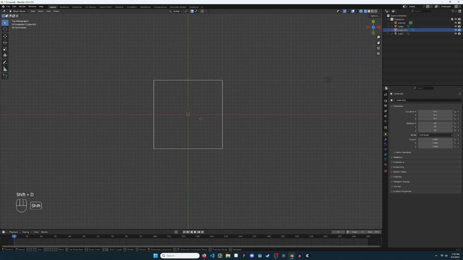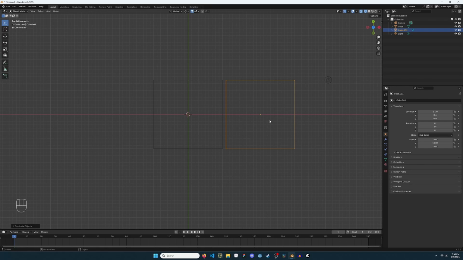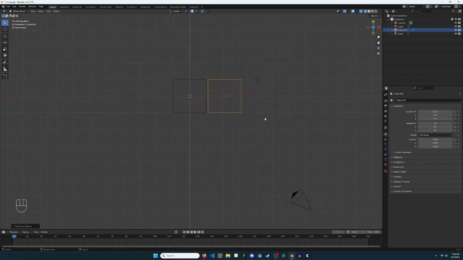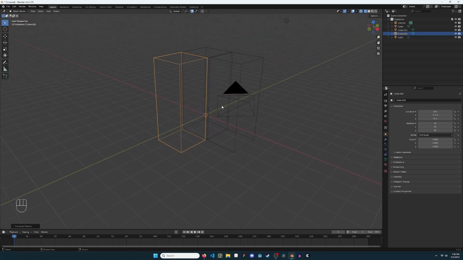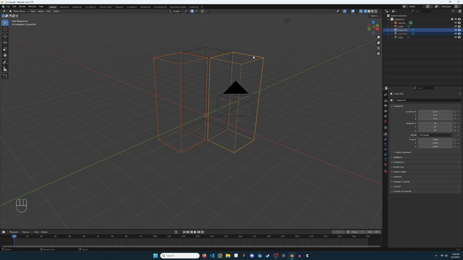Select the cube and use Shift D to duplicate the object. Drag the mouse to create 2 additional cubes. In perspective view, select one cube, hold Shift, and click again to select the second cube. Click the green Y axis.